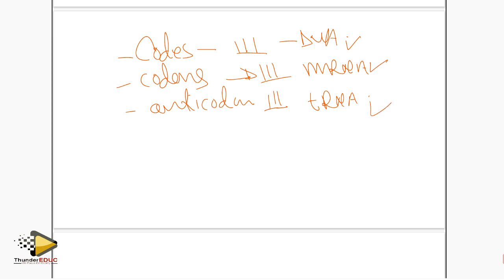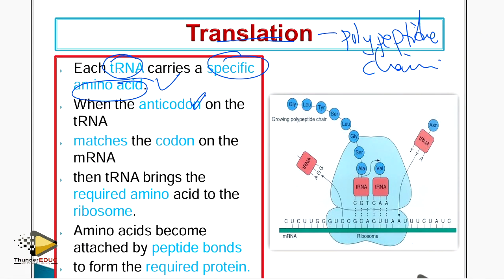So sometimes when you are describing, we only talk about this and we don't talk about that. This is found on DNA, this is found on messenger RNA, this is found on transfer RNA. Sometimes we don't do that. So, the messenger RNA: when the anticodon on the transfer RNA matches what is on the messenger RNA, the codons, that's what it means.